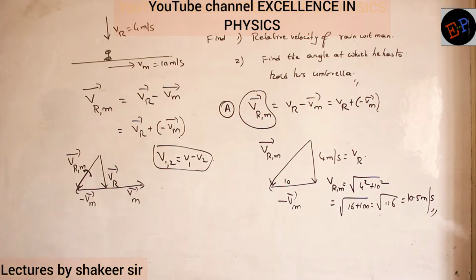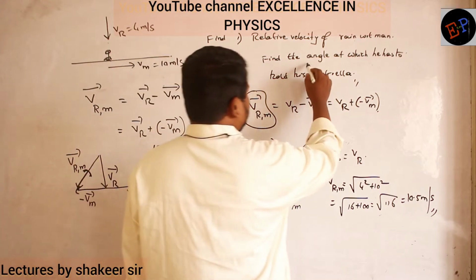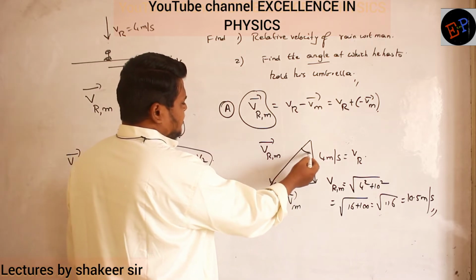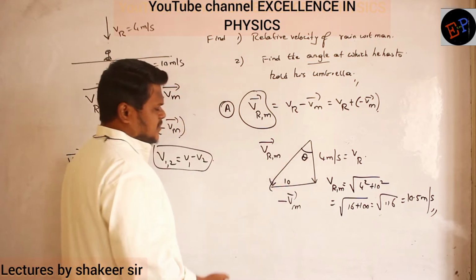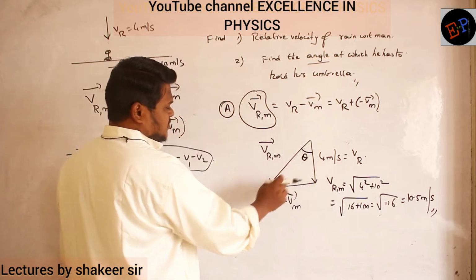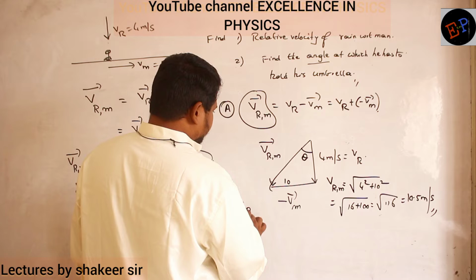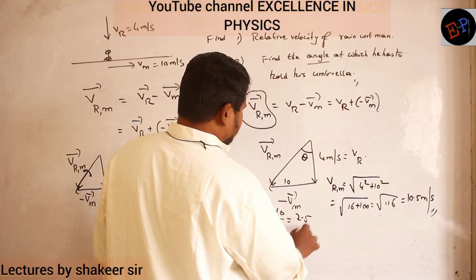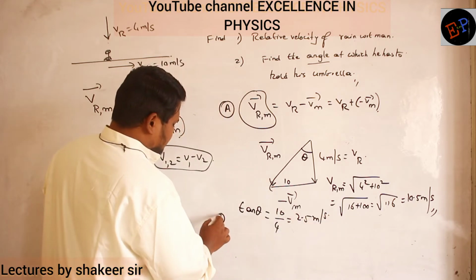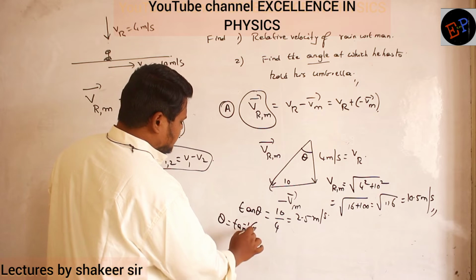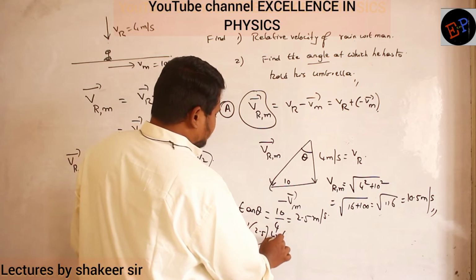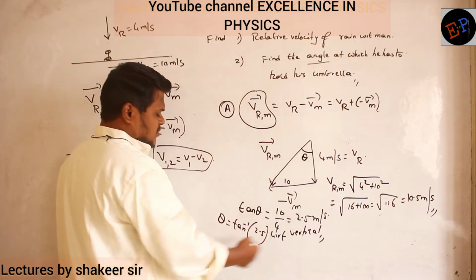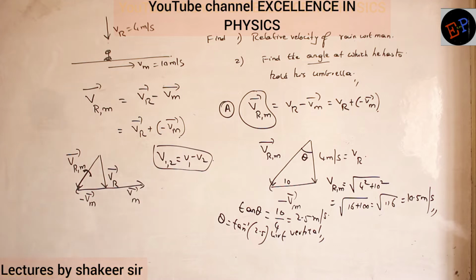Approximately. And then he is asking for the angle also. How can I calculate the angle? Let us take this angle as theta. Now what are the values we know? We know the adjacent side and we know the opposite side. So take tan theta. Tan theta is equal to opposite divided by adjacent. So how much is it? 2.5. Therefore theta is equal to tan inverse of 2.5 with respect to what? With respect to vertical. So this is the angle with respect to vertical only. So tan inverse of 2.5 with respect to vertical. That's our answer.